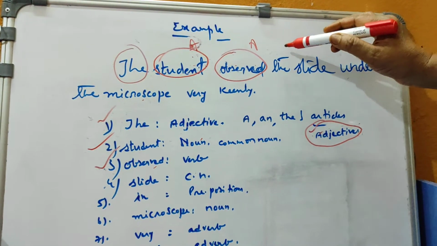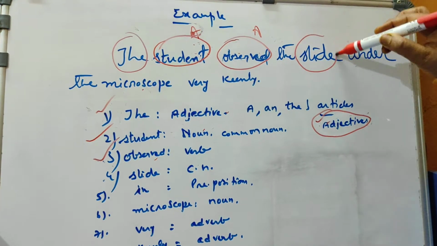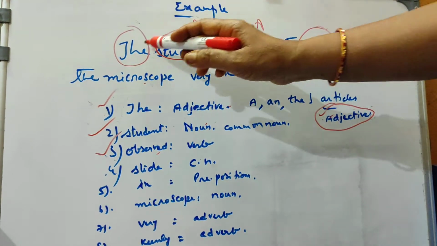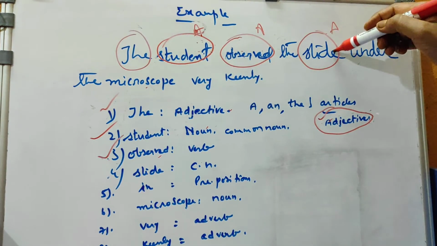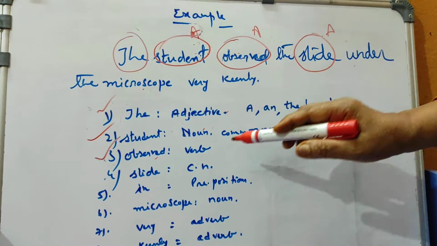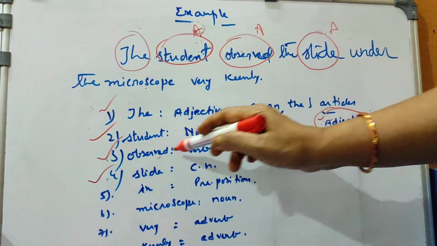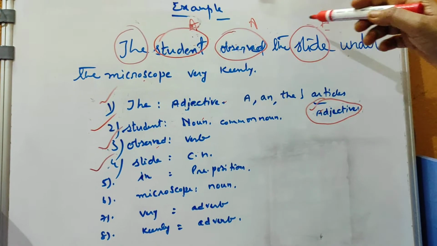Then you take the next one, of course we already discussed, that is adjective. And then next, slide. So what did the student observe? This is the question. The slide he observed. So slide, again this is a common noun. You can take it as noun. What did he observe? The student observed the slide.